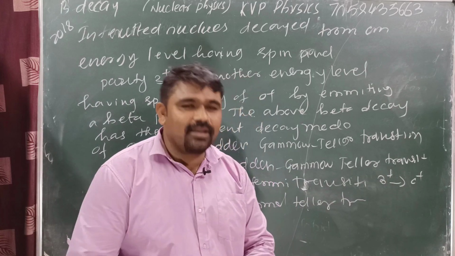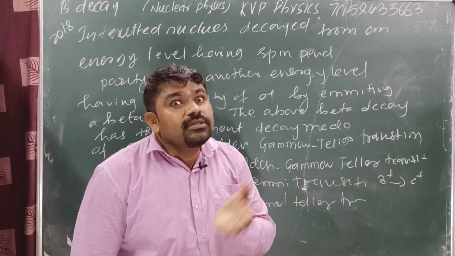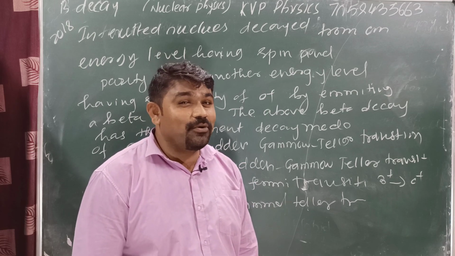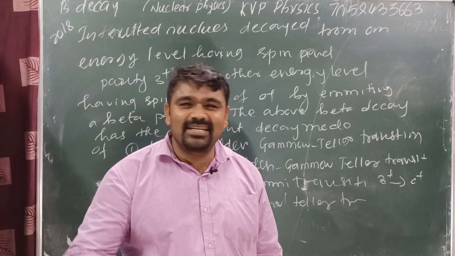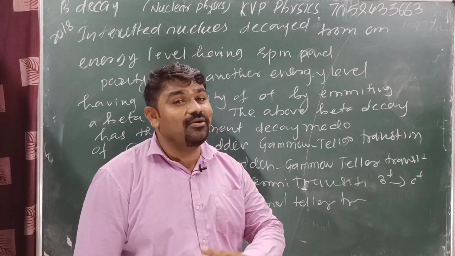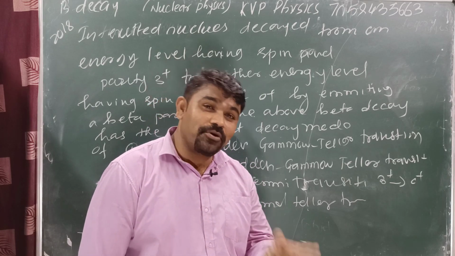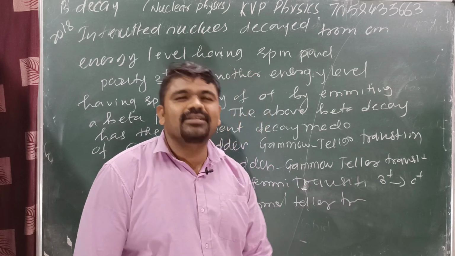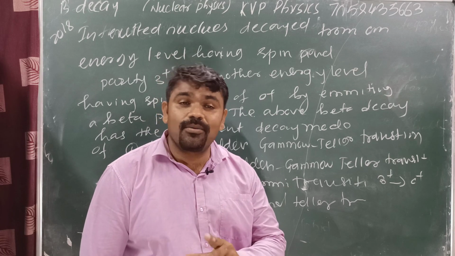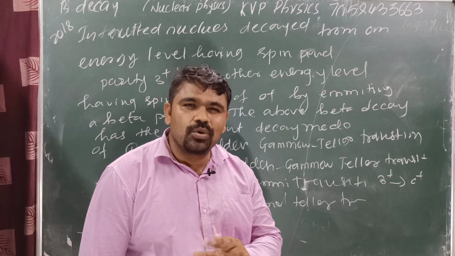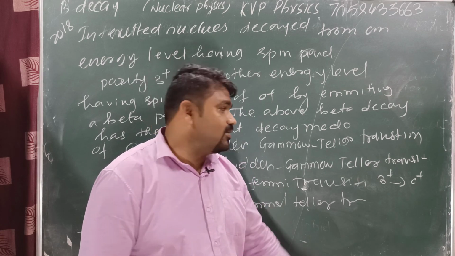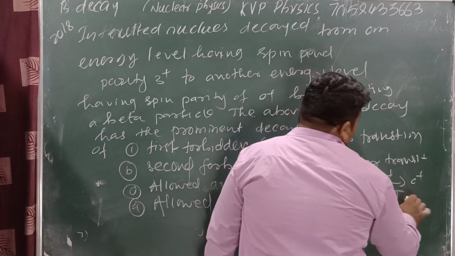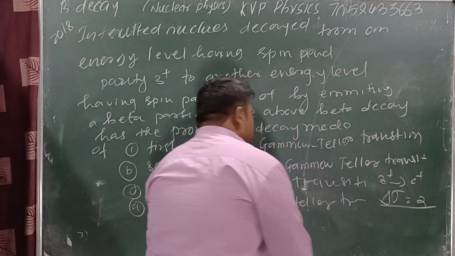Yes or no? Second one, take the second forbidden transition. For second forbidden transition, we know that delta J equal to plus or minus 1, plus or minus 2 is allowed for FT transition. Yes or no? Means FT transition is not allowed. Then check the GT transition: plus or minus 2, plus or minus 3. Yes or no? Means here the difference we get, delta J is equal to how much? 3. Delta J is equal to 3.